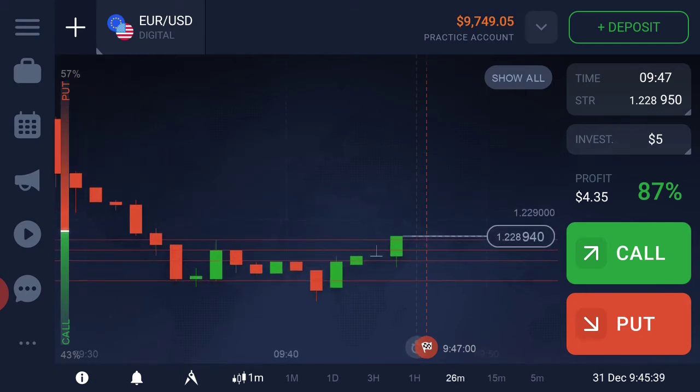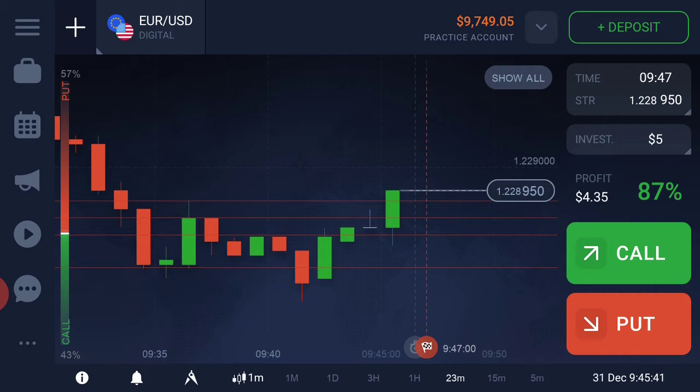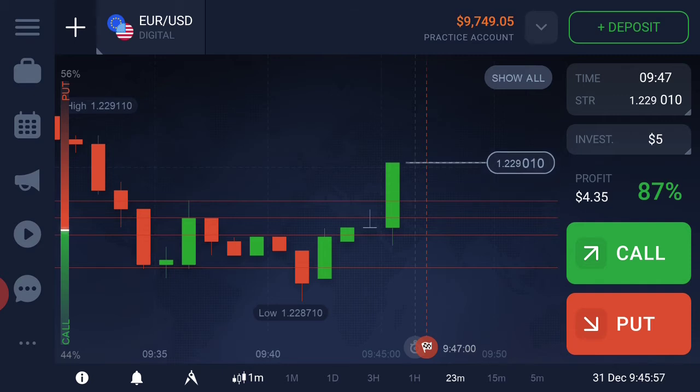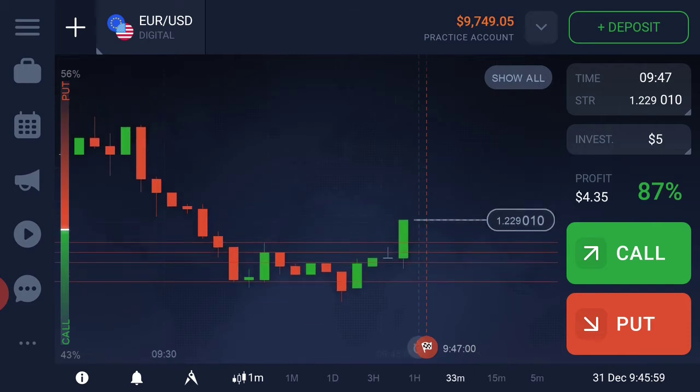Right now the candle broke our level, so the market wants to go up from that level, so let's see what happens here. It's solid pressure from buyers.